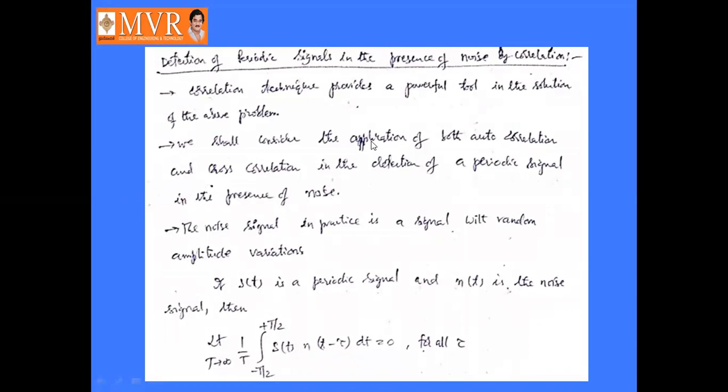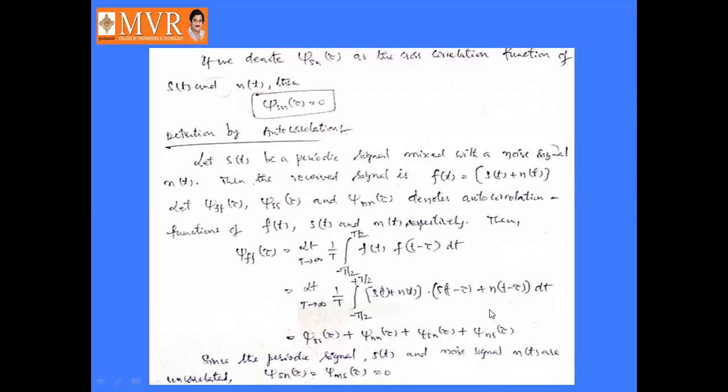Similarly, we can detect using autocorrelation. Let S of t be a periodic signal mixed with a noise signal, that is N of t. Then the received signal is f of t, which is the periodic signal mixed with the noise signal. Here S of t is the periodic signal and N of t is the noise signal.